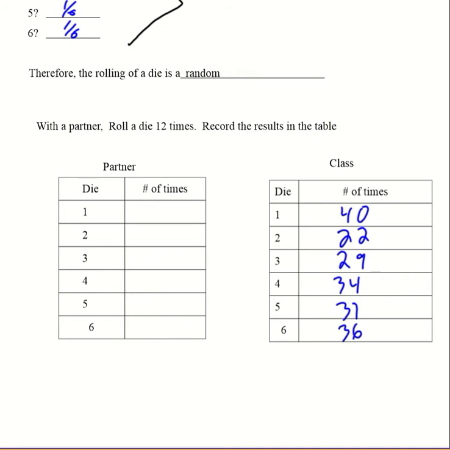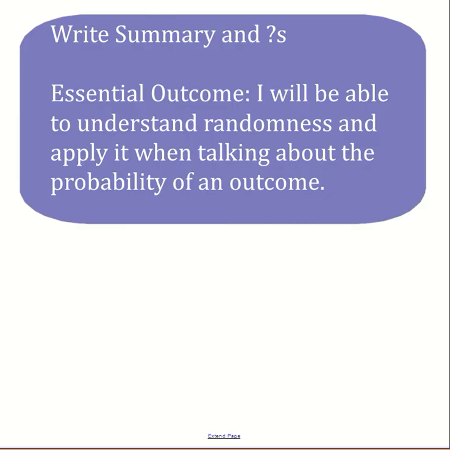And if I continued to do this forever, the results would change. Each time I do this, the results are going to change because it's random. I have no control over it, right? So that's basically what random is. That's all I really have to say about it. But for your summary and your questions, the essential outcome for today is that you'll be able to understand randomness and apply it when talking about the probability of an outcome. Remember, with random, every outcome has to be equally likely.